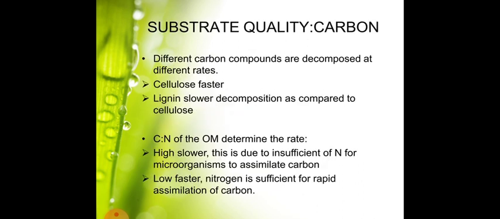Substrate quality, carbon: different carbon compounds are decomposed at different rates. Cellulose decomposes faster, lignin slower as compared to cellulose. The C:N of the organic matter determines the rate. High C:N is slower, due to insufficient N for microorganisms to assimilate carbon. Low C:N is faster, as nitrogen is sufficient for rapid assimilation of carbon.